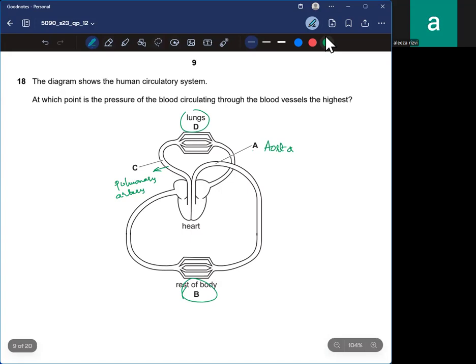But as we know, as the distance from the heart increases, the pressure decreases. So at B the pressure would be less, and at D we know that the heart pumps the blood through the pulmonary artery at a lower pressure than the aorta. So at the lungs, the pressure would also be low. So A would be the correct answer. Let me erase the circle so I don't confuse it again.